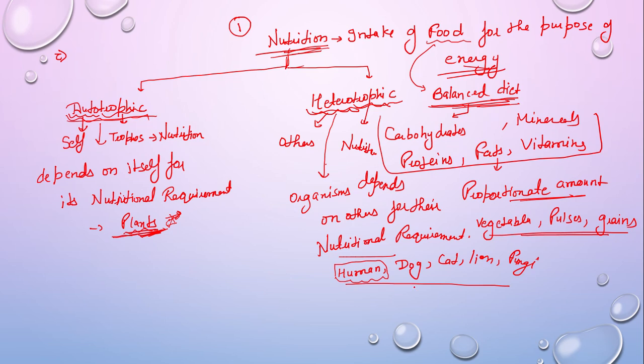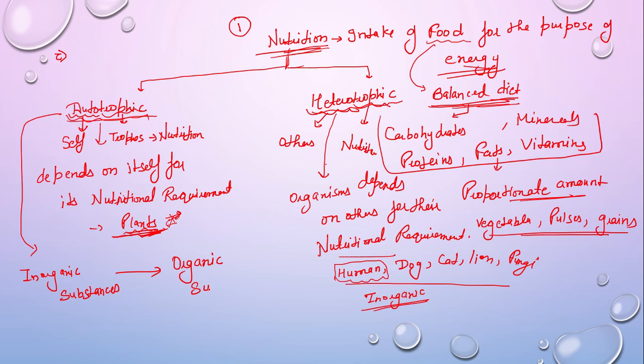We cannot prepare our food from inorganic substances. I can say that the perfect definition of the autotrophic mode of nutrition is the conversion of inorganic substances into organic substances, right?